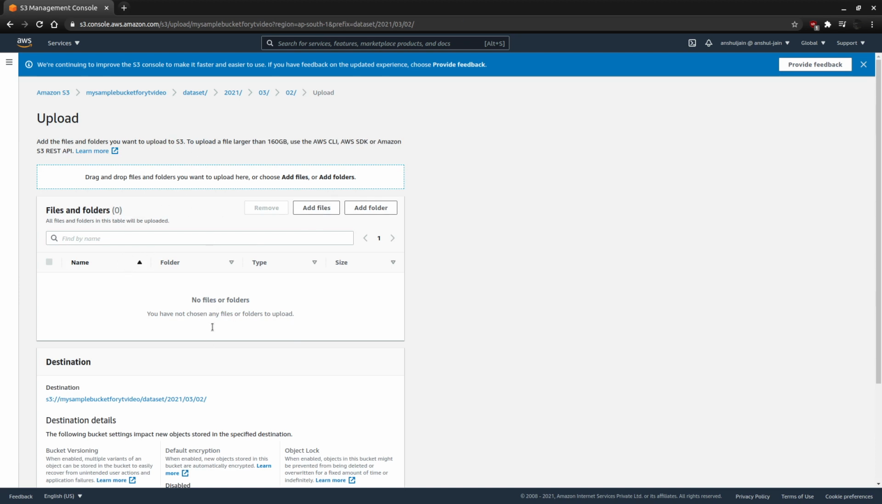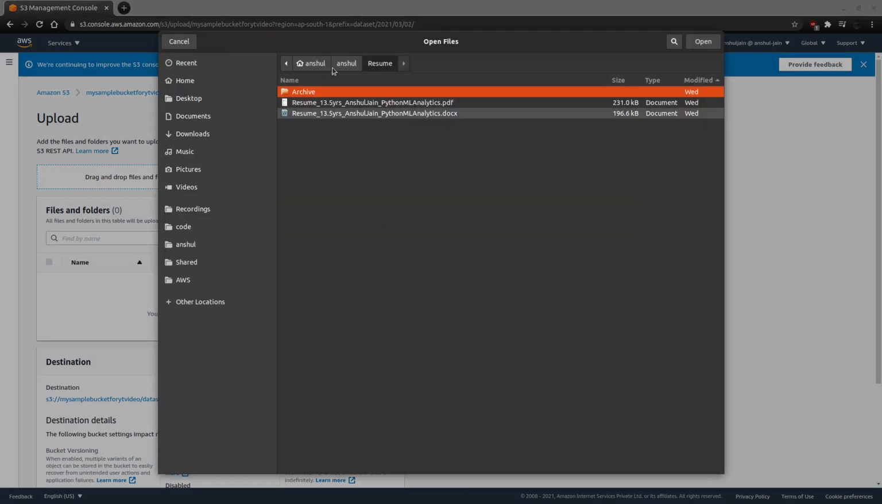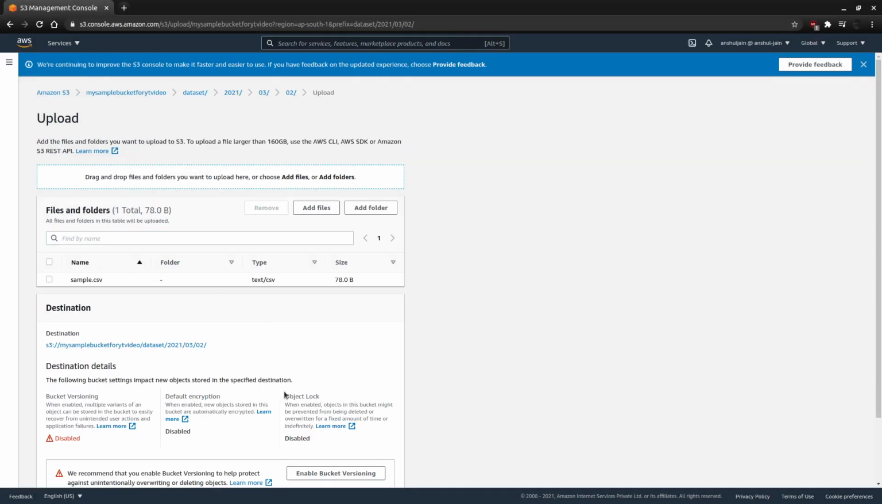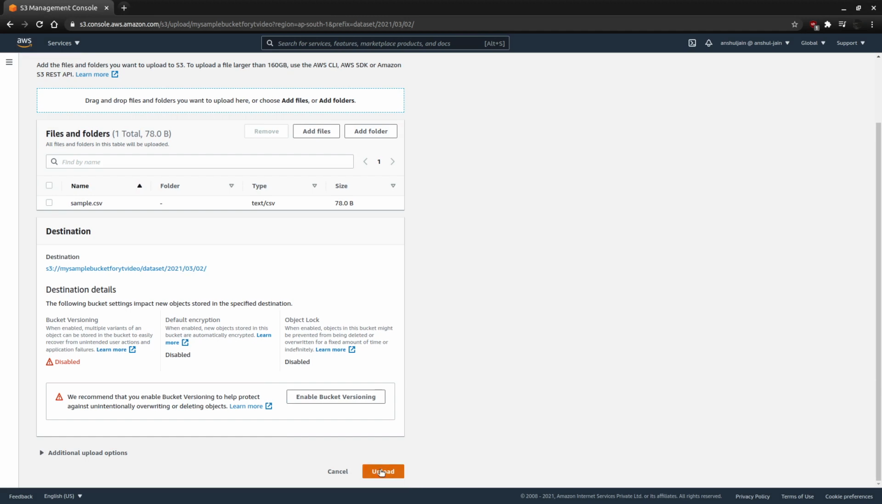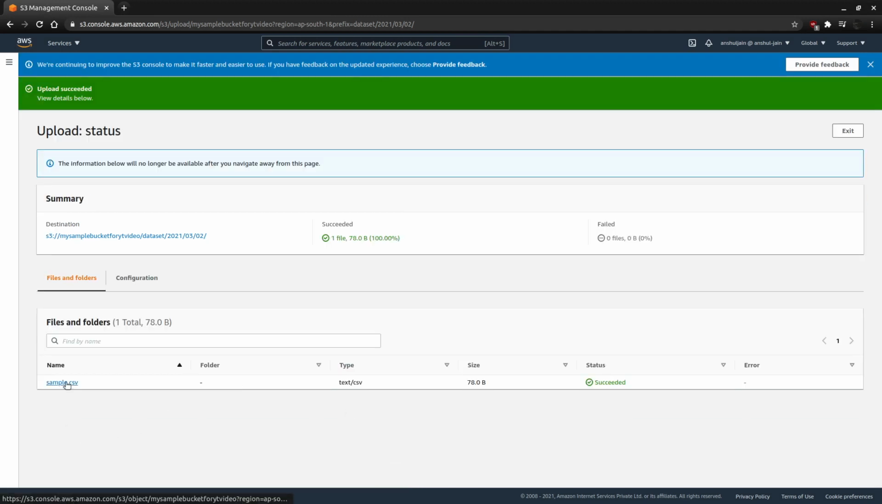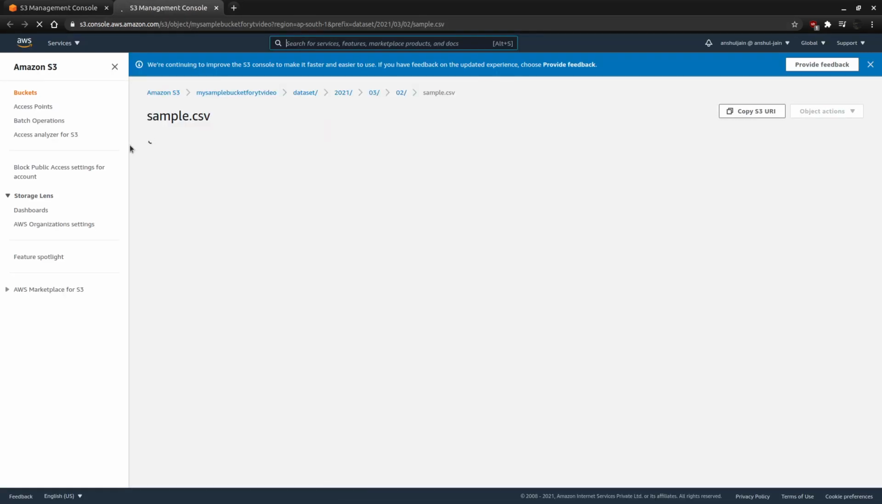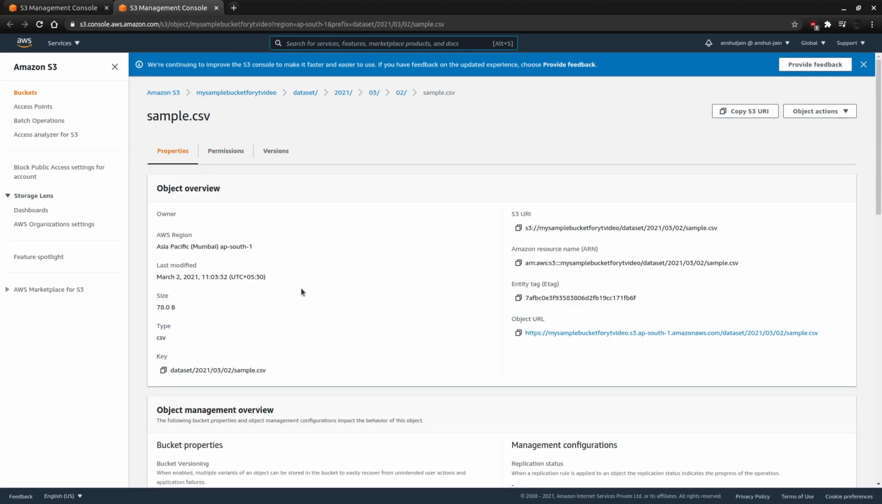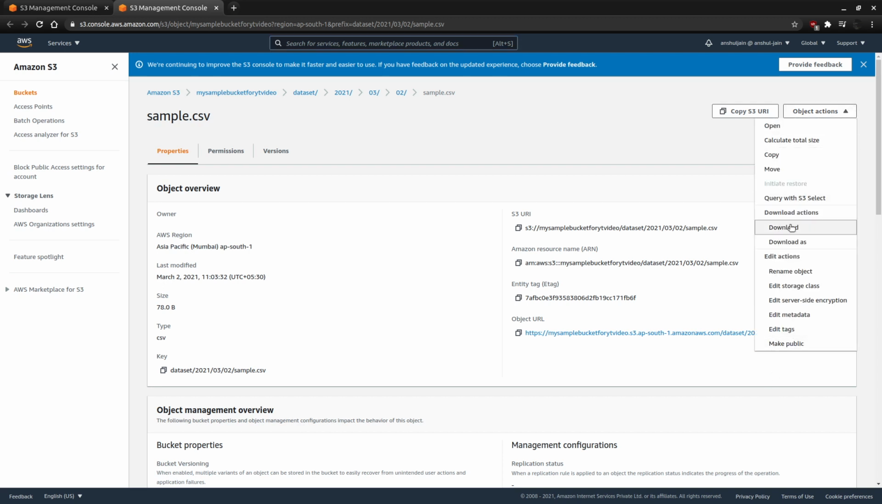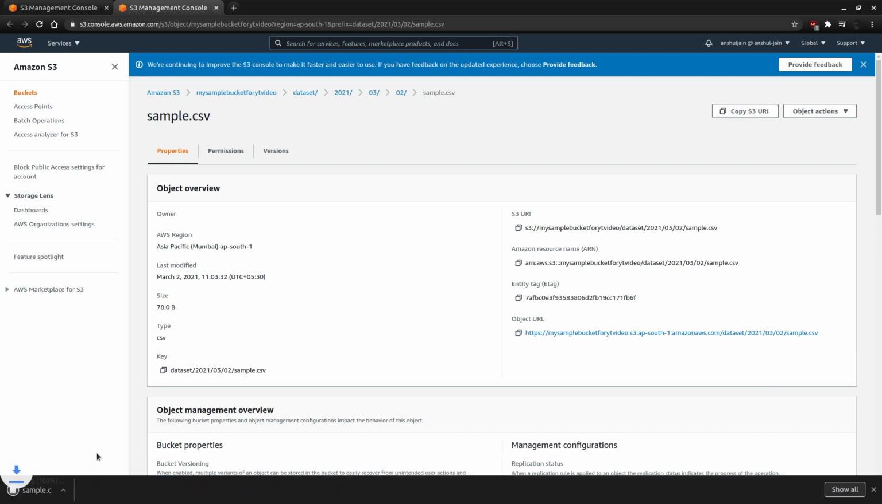Let me try to upload a file. I will choose add file, go to sample files, and choose this. Now I have chosen one CSV file, and then I will upload it. Now I have this sample file. If I click on this file, it will open it. This is just a sample file that I've created with some sample data. If I want to download this file, I can download it from here, and once downloaded we'll open and see the file.